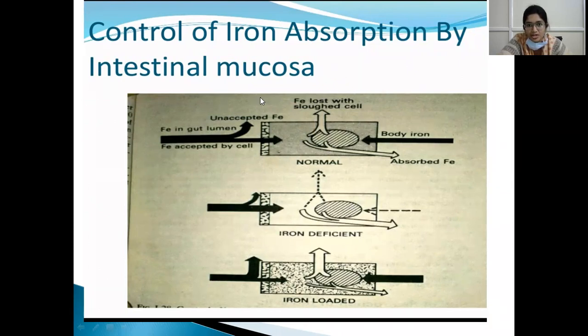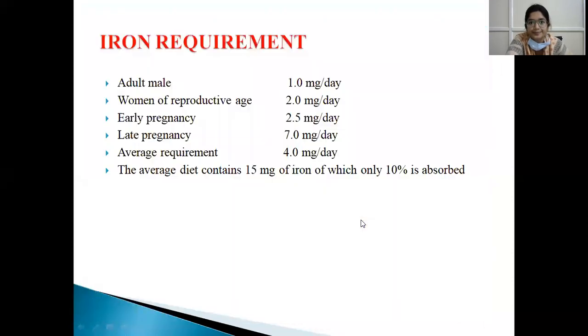Iron is lost through the sloughed gastrointestinal mucosa and skin cells. This will be less, and the iron absorption rate will be more. If iron is overloaded, as in the case of sickle cell anemia, then absorption of iron will be decreased, and the iron lost from the body will also be increased.